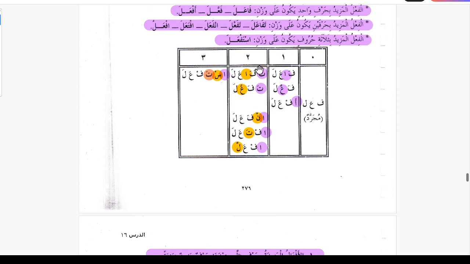Now we're gonna study this group, which is addition of two letters to the mujarrad verb, like fa'ala. Here we are adding ta and alif, so we can make this verb form, tafa'ala, by adding ta before fa'ala, and alif after the fa.